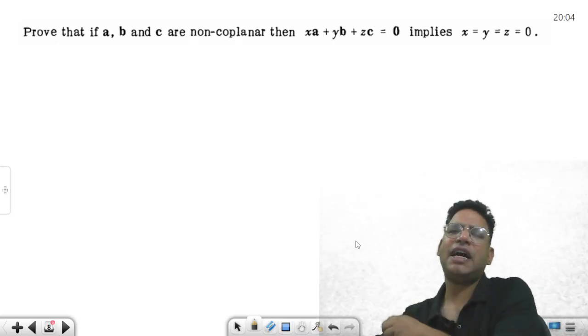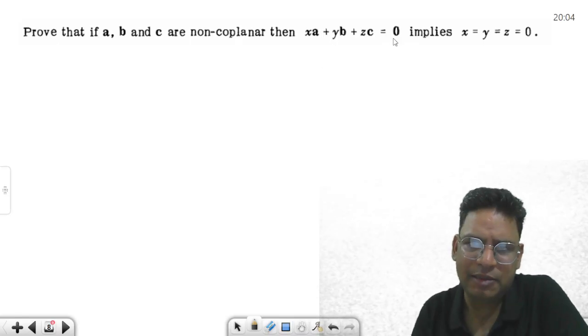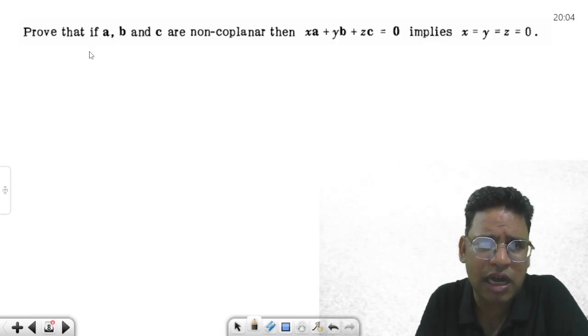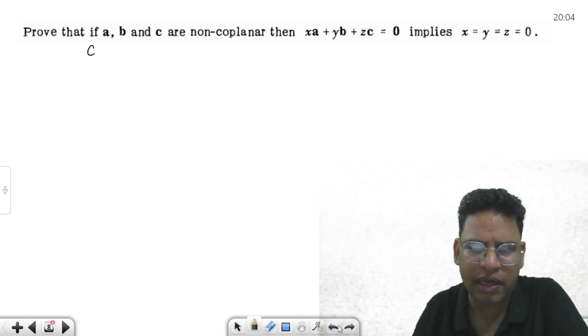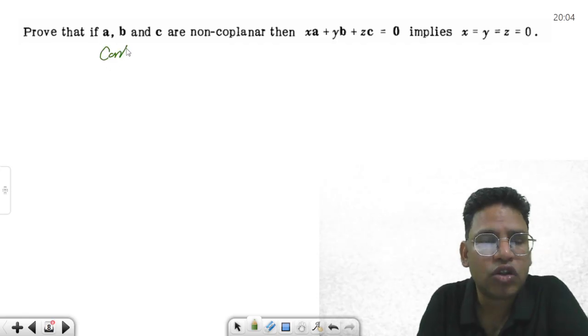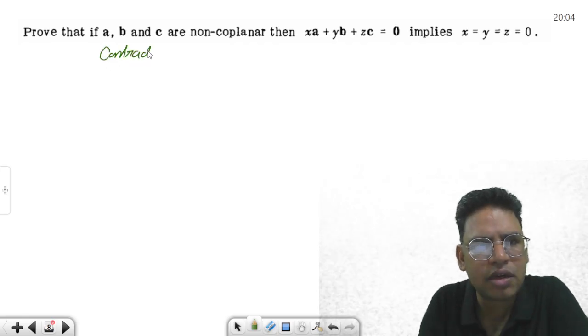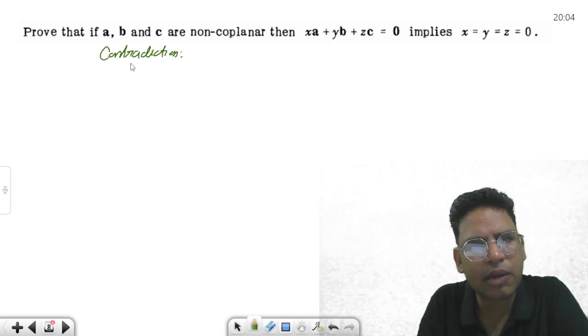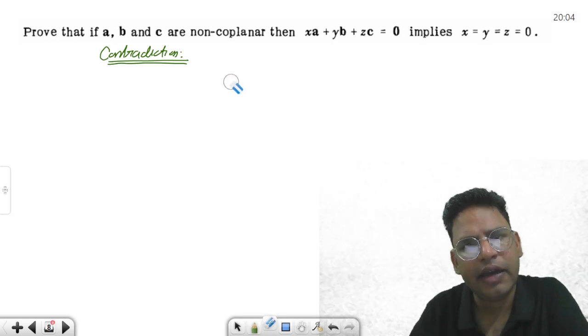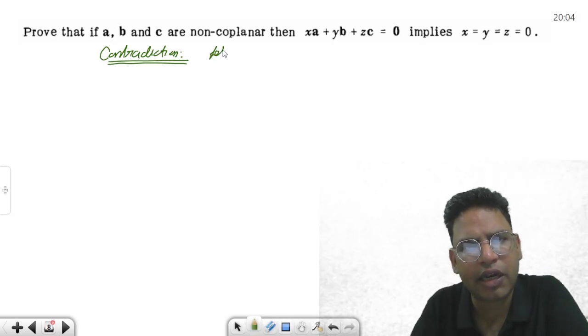Prove that if A, B, C are non-coplanar, then XA plus YB plus ZC equal to 0 implies that x, y, z are all zero. Okay, suppose हम इसको क्या करेंगे, contradiction से करेंगे, है ना. So we are going to solve it with contradiction. Conversely, in the previous class we have used the same technique.